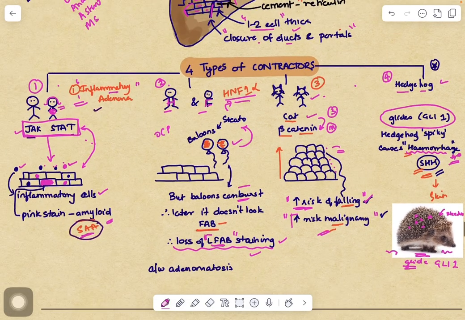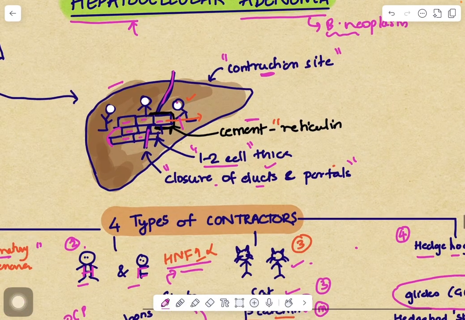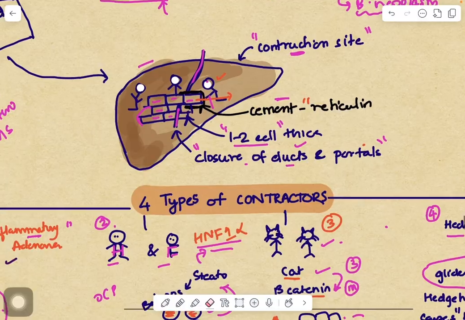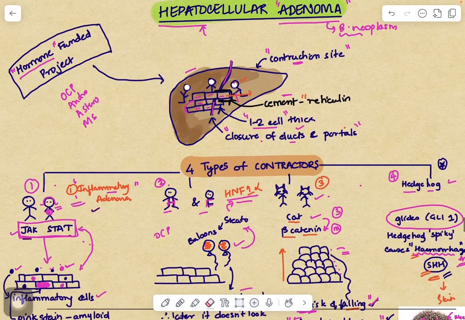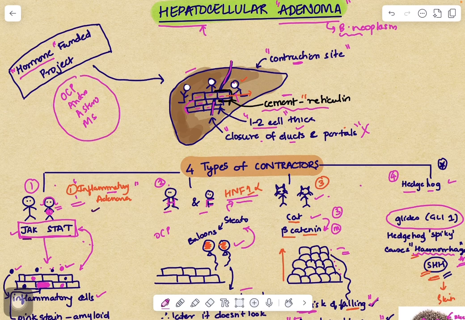Okay, so to revise and summarize, we have a construction site where they are building a wall which is 1 to 2 bricks thick, and they're using cement, which goes to say the reticulin stain, and they are closing the ducts and the portals. The funding for this project is coming from the hormone projects, that is the OC pills, androgens, anabolic steroids, and metabolic syndrome.